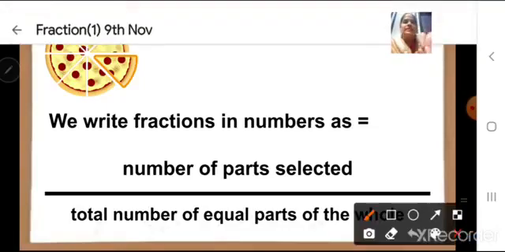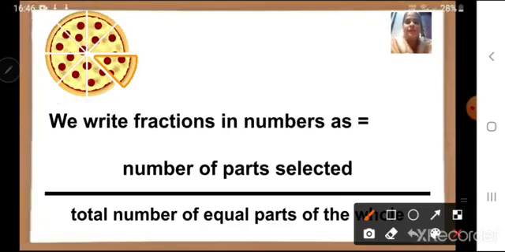Now children, see in this example, here we have a pizza, correct? Now this pizza is divided into equal parts. How many parts are there? Let us count. 1, 2, 3, 4, 5, 6, 7, 8. There are 8 parts, correct? So the number 8 we will write down here, because 8 is what? The total number of equal parts of the whole. Total parts we always write down here.